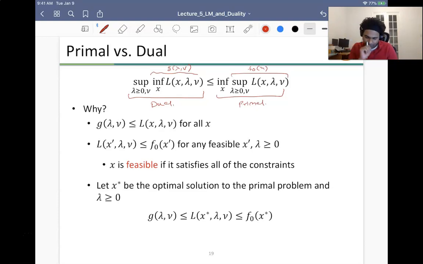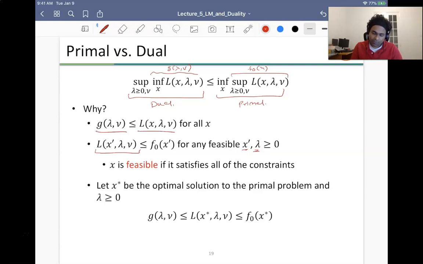Why is that the case? Because for all x, g of lambda comma nu is actually an infimum over all values of L of x comma lambda comma nu. So because of this, g is less than or equal to L for all x. What this means is that in particular, I take a feasible point x prime and a lambda greater than or equal to 0. Note that L of x prime comma lambda comma nu is less than or equal to f0 of x prime.